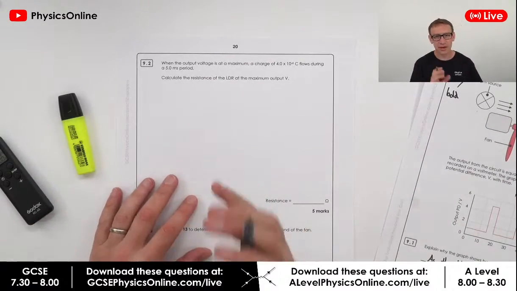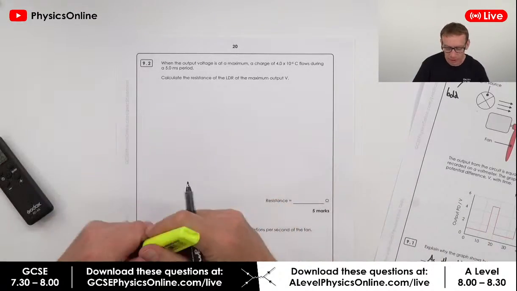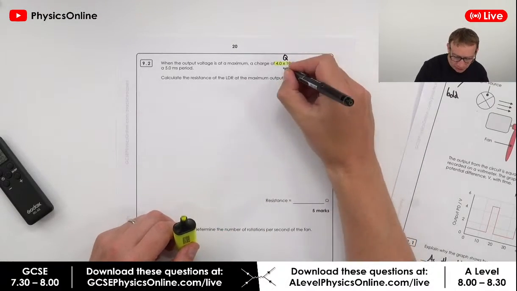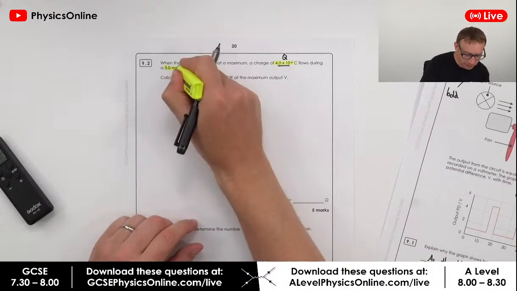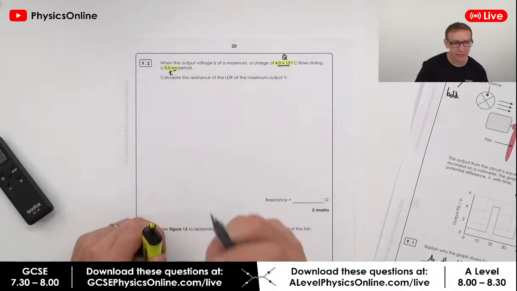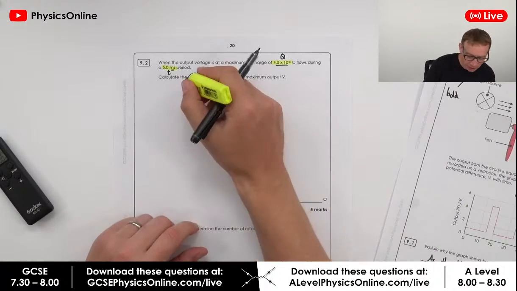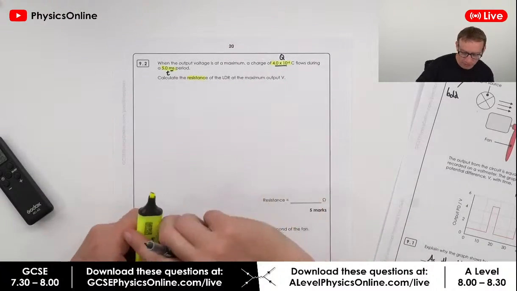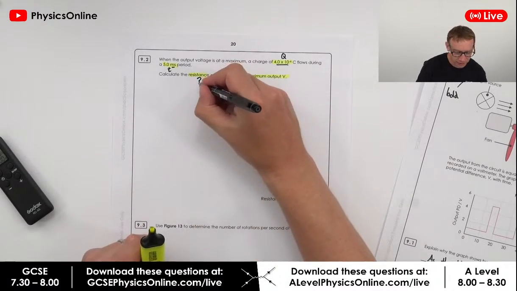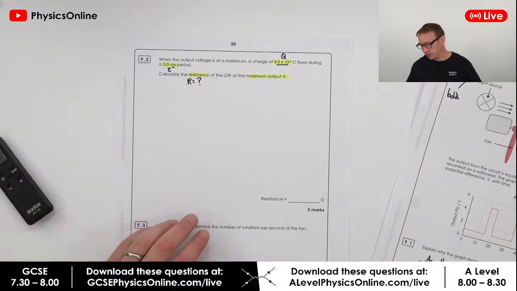The first thing is, if you have a question like this in your exam, and you will have similar questions, maybe underline or highlight the key data. So here we've got the charge, and that's Q, and it flows during a 5 millisecond period, so that's our time. And it's a millisecond, so it's a thousandth of a second. We want to calculate the resistance of the LDR at the maximum output potential difference. So the resistance is our unknown quantity, but we want to look at the maximum potential difference.